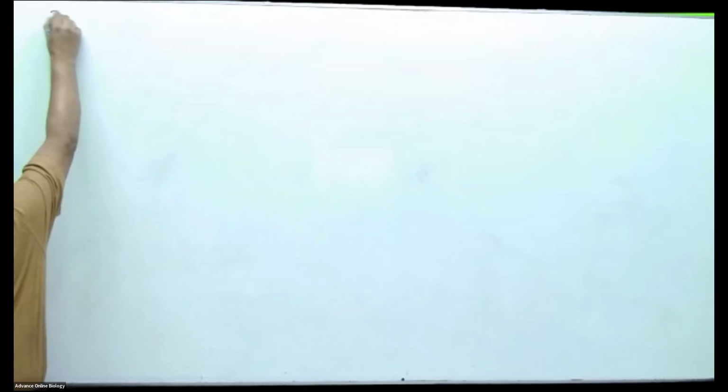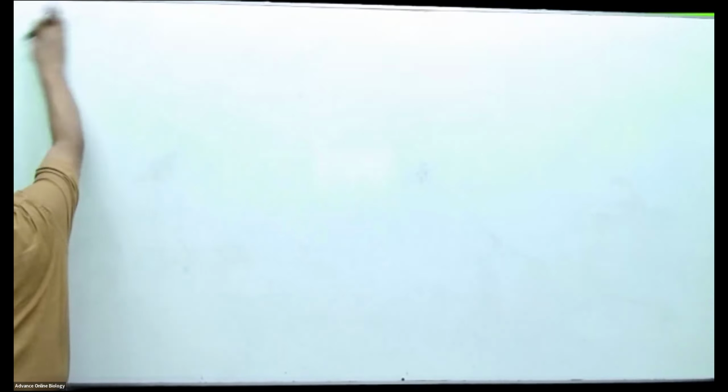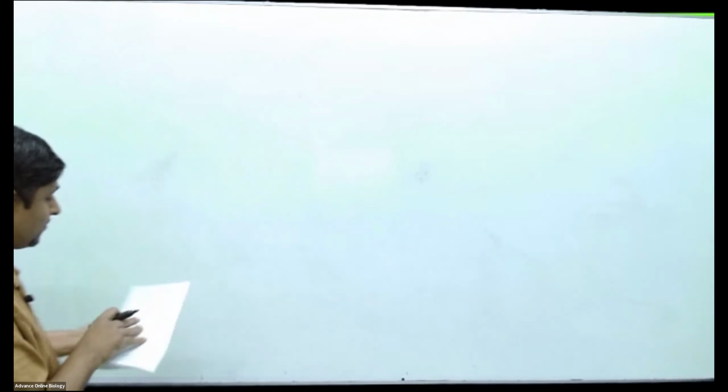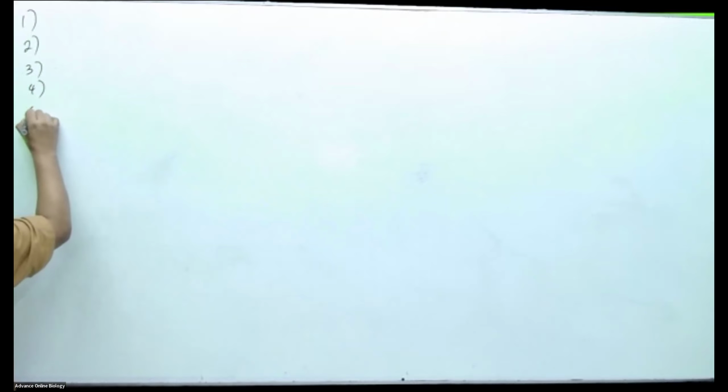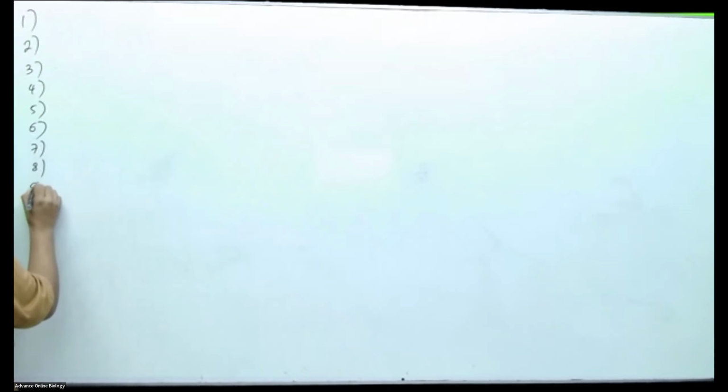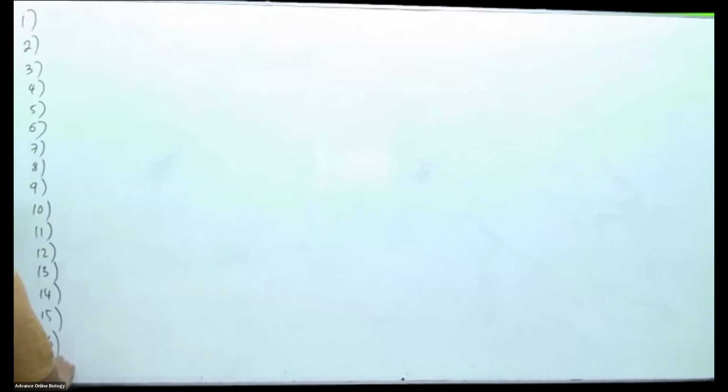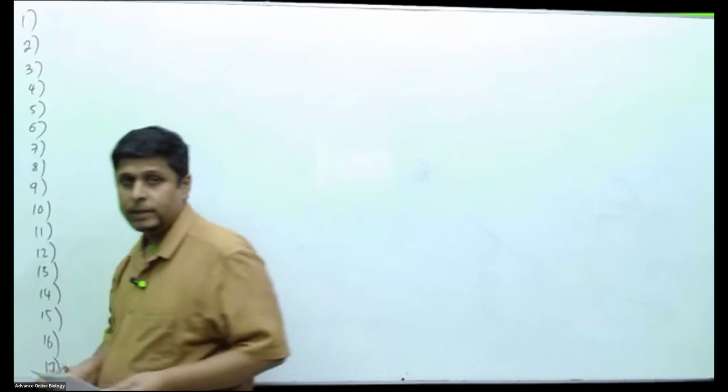So first question answer. How many questions are present in the paper? 23. Right? Write them: 1, 2, 3, 4, 5, 6, 7, 8, 9, 10, 11, 12, 13, 14, 15, 16, 17. All right, we'll go with the answers.